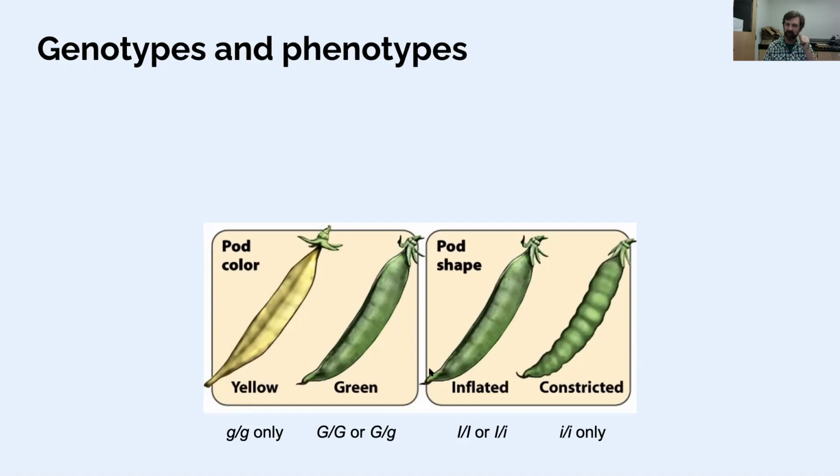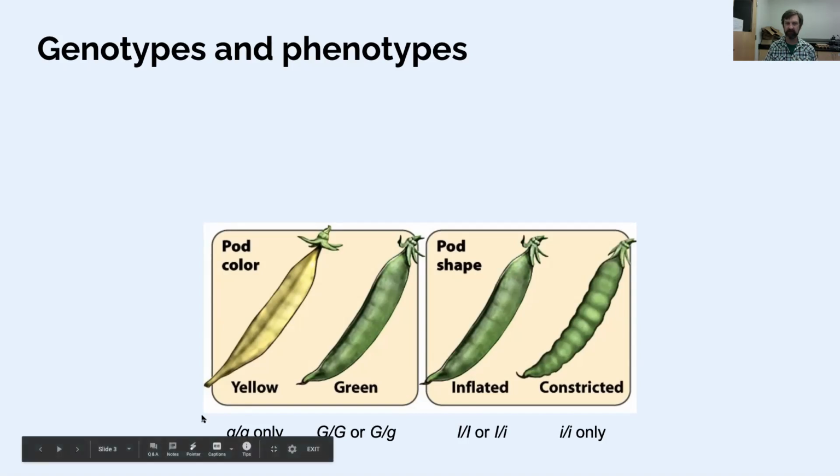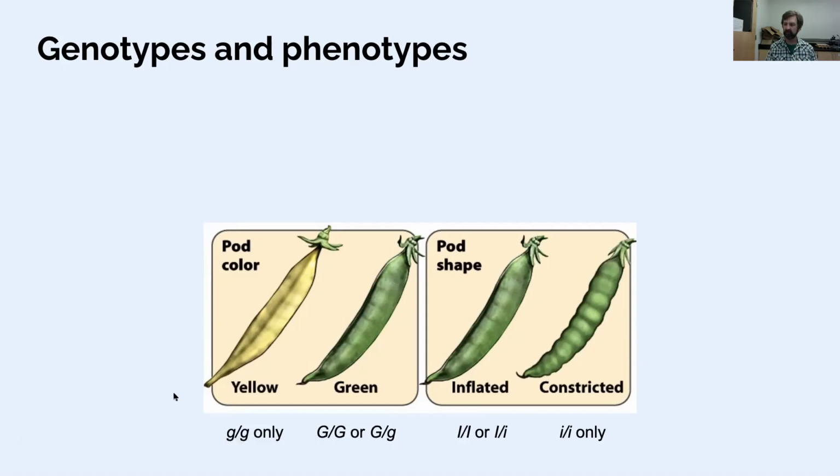And as we now know, and as he figured out, these are the result of single genes. So a single gene affects whether you've got these yellow pods or green pods. And the yellow pods are the result of having two recessive alleles. So a genotype that is homozygous recessive is one with two little g's, and that gets the yellow phenotype.